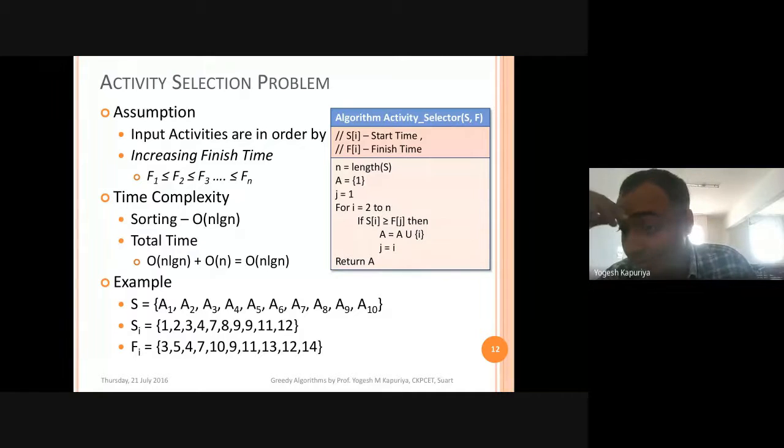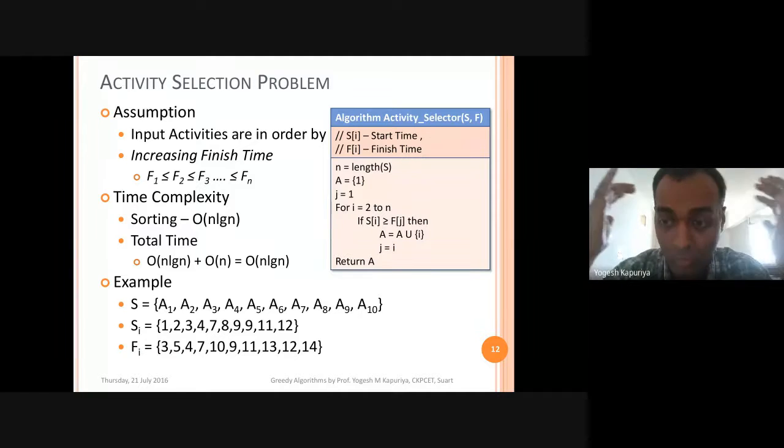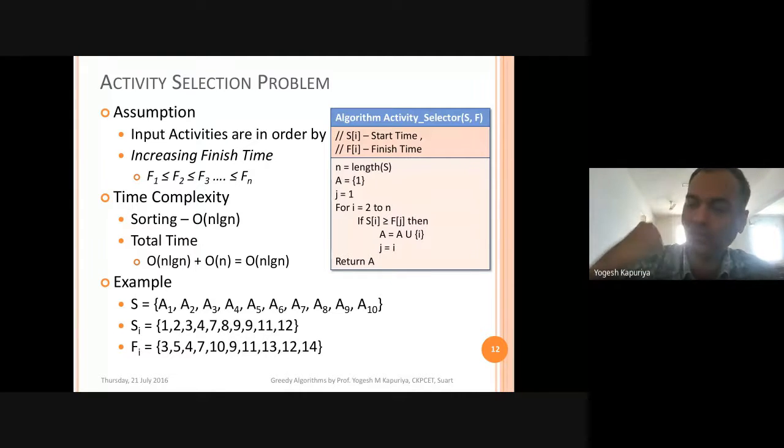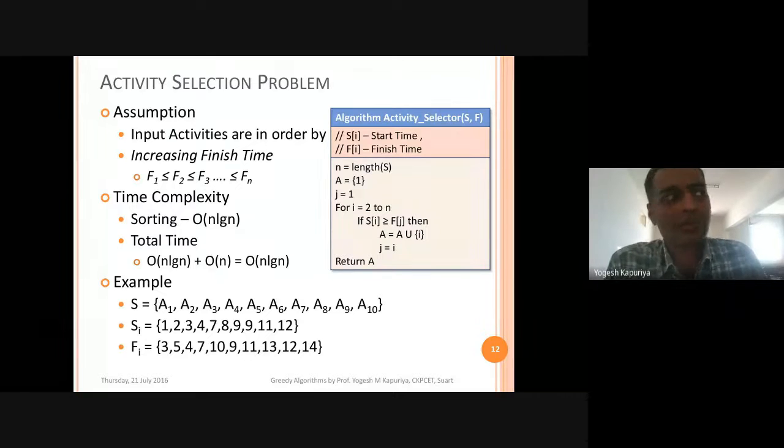So when you sort on start time, you are neglecting the total amount of time that the activity may require. So again, that solution is not going to work. Sorting on start time is not going to work, and sorting on the actual activity time is not going to work. Then the remaining one is sorting on the finish time. Usually in normal practice also we do the same thing.